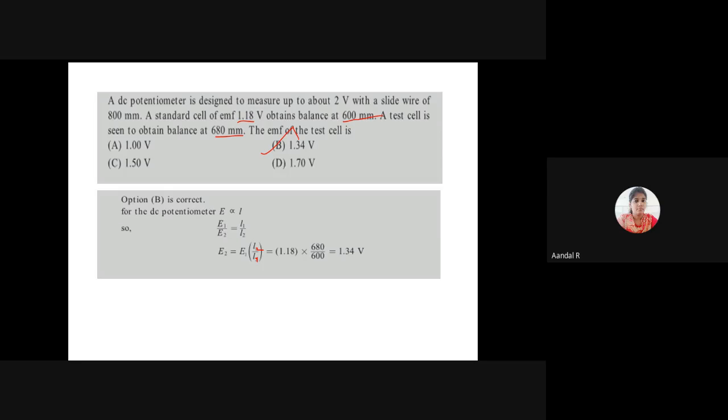Okay, option B. Can you understand this problem? Shall I move to next one?